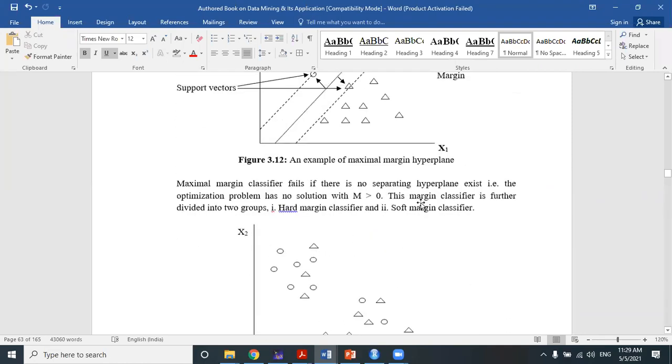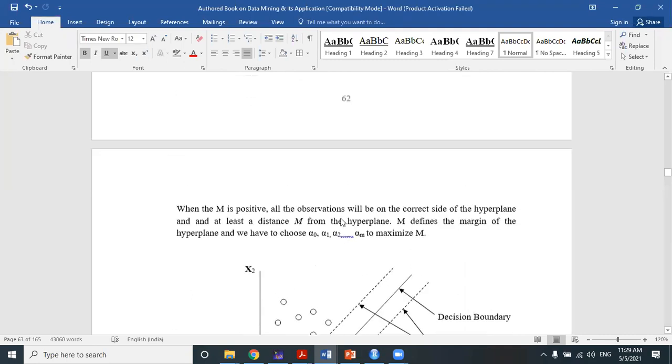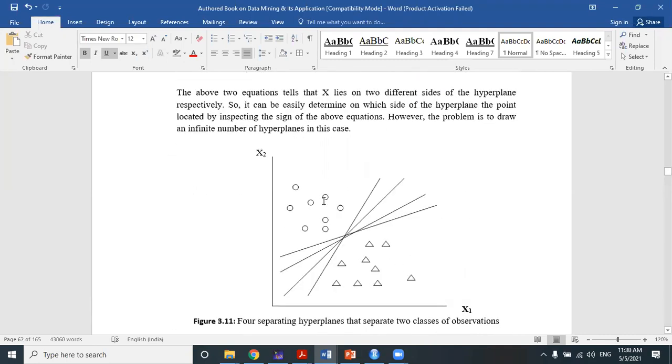Okay, now this is our normal case, the case I have been describing so far, where the data are linearly separable. Linearly separable means you can distinguish with the naked eye that this is a circle class of observation and this is a triangle class of observation. The data is linear because with the help of a straight line you can easily separate the data. That's why it's called linearly separable.